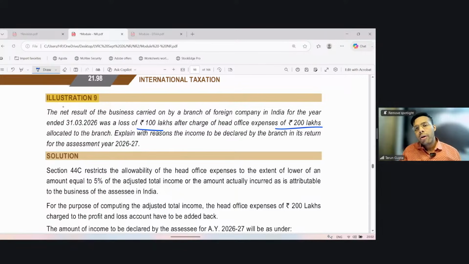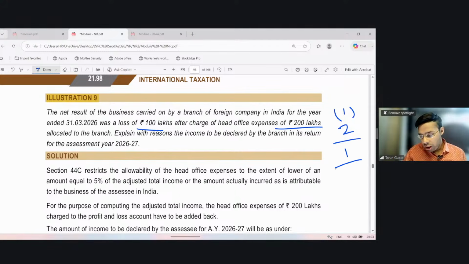So section 44C says that first I have to compute the adjusted total income. For computing adjusted total income, I have to exclude actual expenses. So I have a loss of 1 crore. And while computing this 1 crore loss, I have already deducted 2 crore, which I should not have done. So I add it back. So my adjusted total income is 1 crore positive. And the maximum actual expense which can be allowed is 5% of 1 crore, which is 5 lakh, or 200 lakh, whichever is less, so 5 lakh.